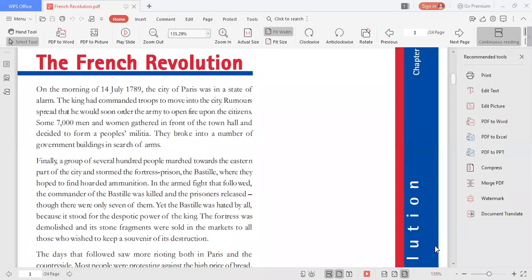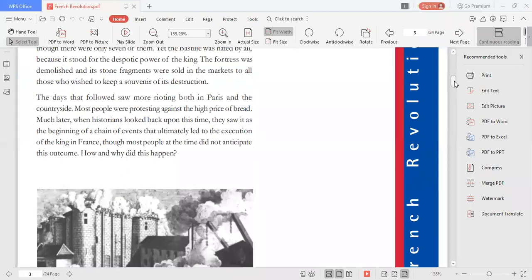In the armed fight that followed, the commander of the Bastille was killed and the prisoners were released, though there were only 7 of them. Yet the Bastille was hated by all because it stood for the despotic power of the king. The fortress was demolished and its stone fragments were sold in the market to all those who wished to keep a souvenir of the destruction. The days that followed saw more rioting both in Paris and the countryside. Most people were protesting against the high price of bread.